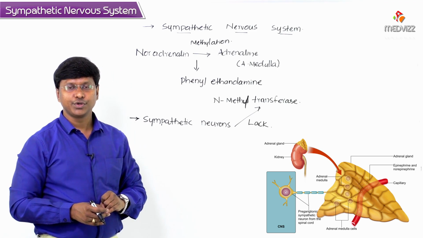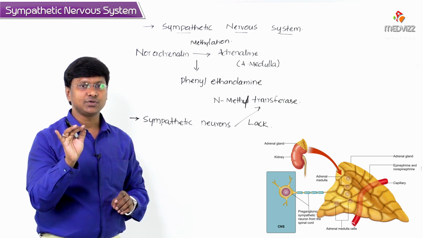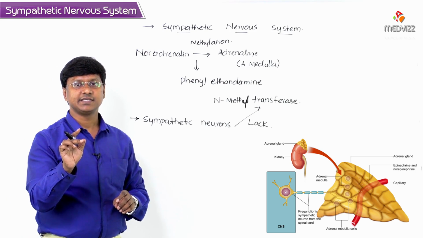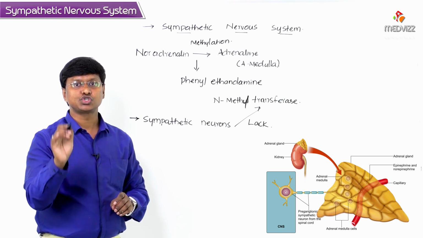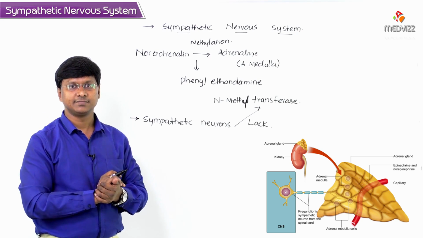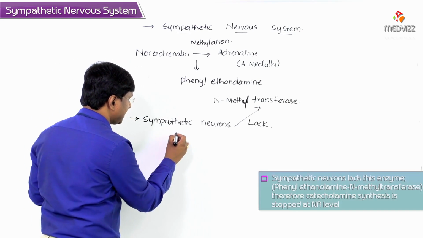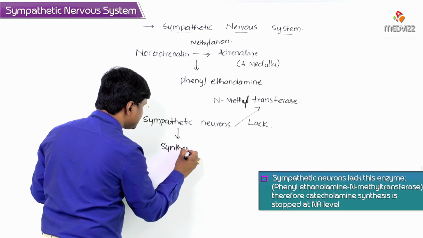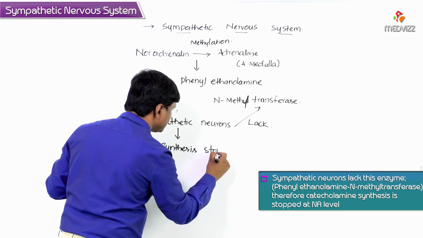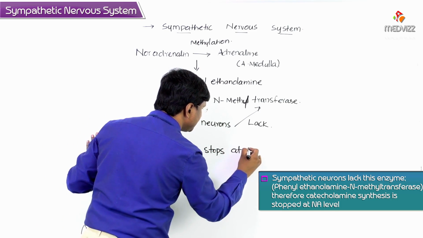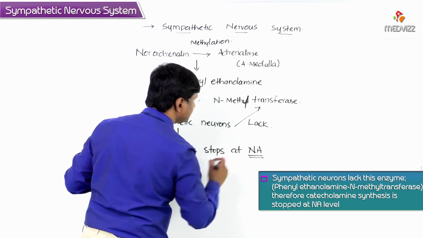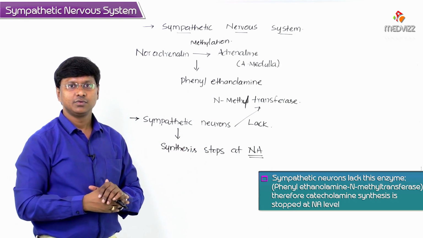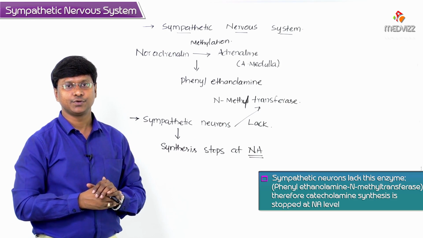Therefore, what you have to remember is that catecholamine synthesis in the sympathetic neuron, within the vesicles, is stopped at the noradrenaline level, right? That is the reason why, in the sympathetic neuron, the synthesis stops at the noradrenaline level within the vesicles.